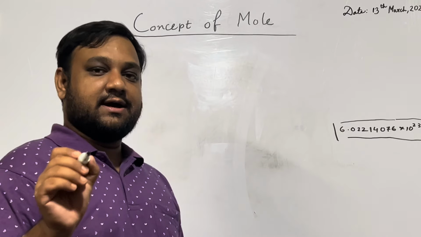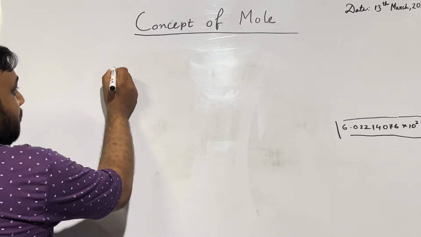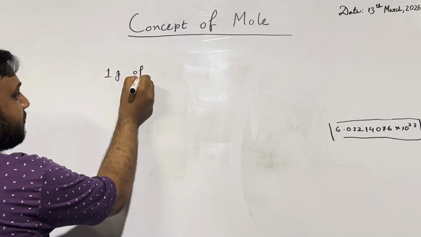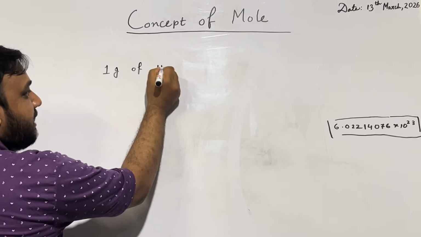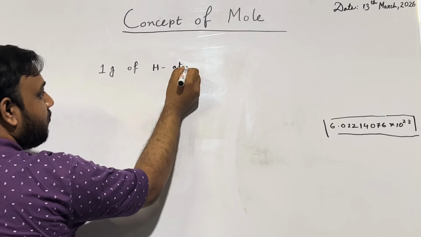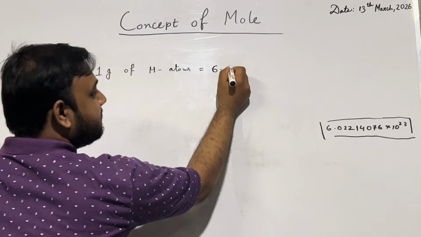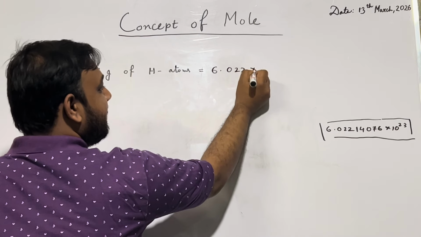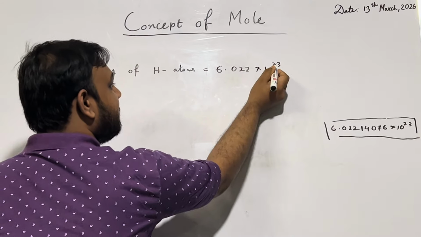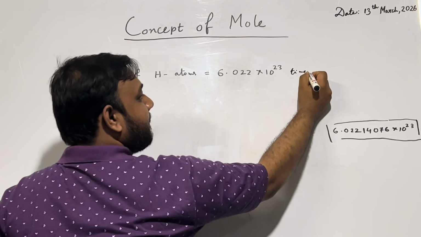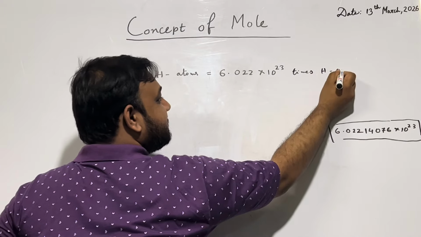Now the conclusion: 1 gram of hydrogen atoms is equal to 6.022 × 10^23 hydrogen atoms.